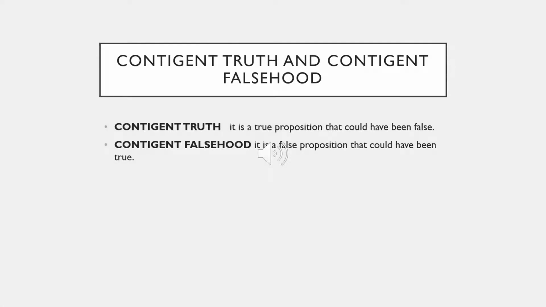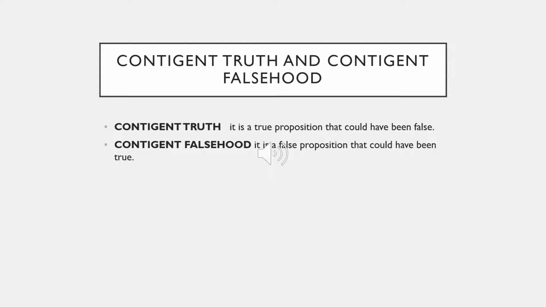Contingent truth and contingent falsehood. Now, contingent truth is a true proposition that could have been false. Contingent truths are usually truths of experience or of science. For example, some people prefer fish to chicken. Second example, the tree has red leaves.